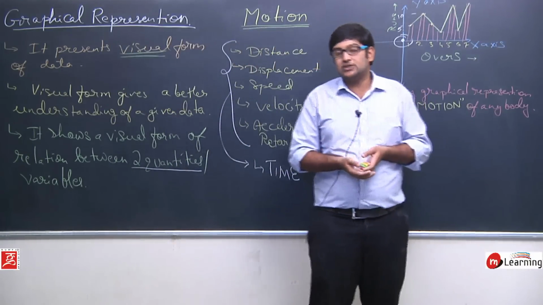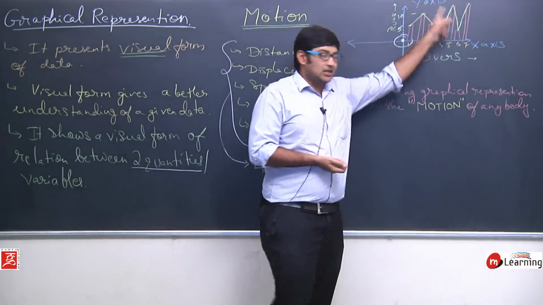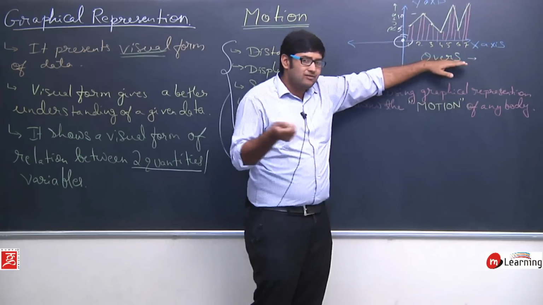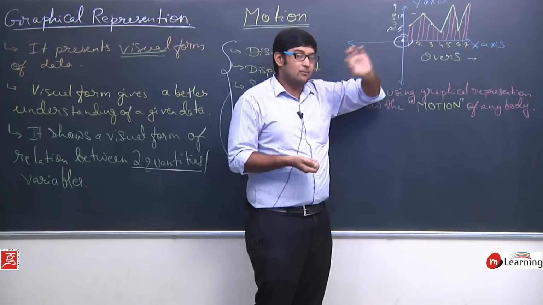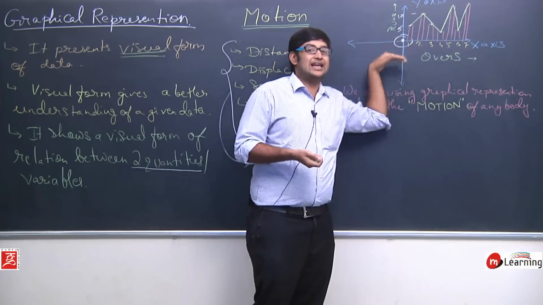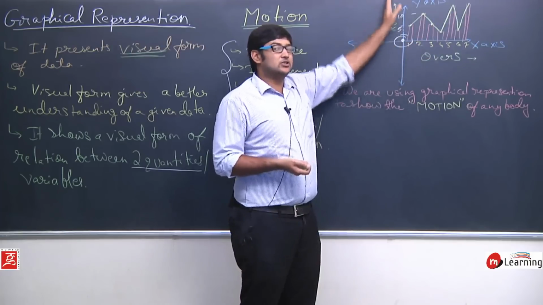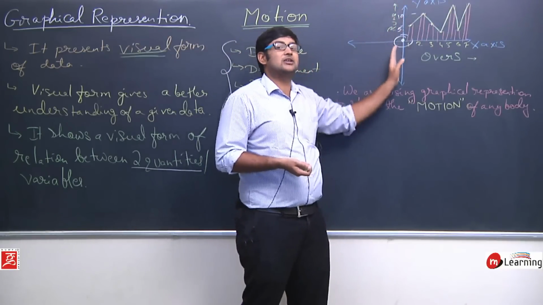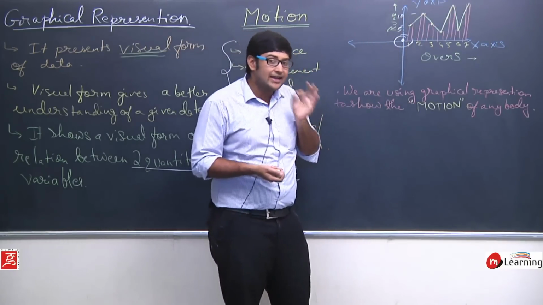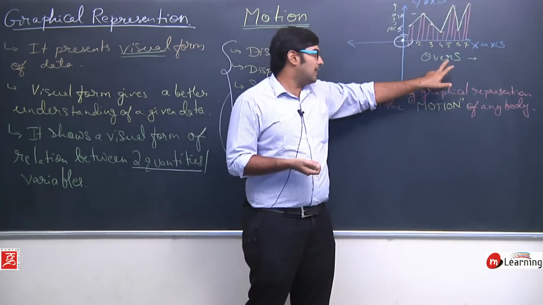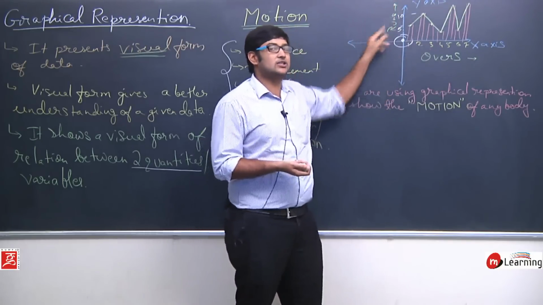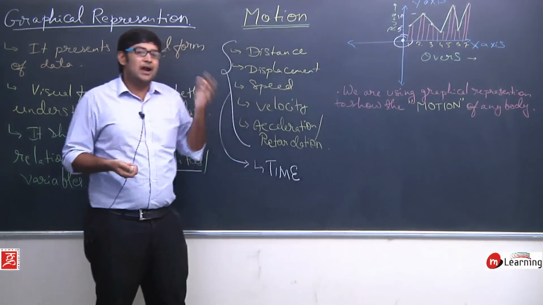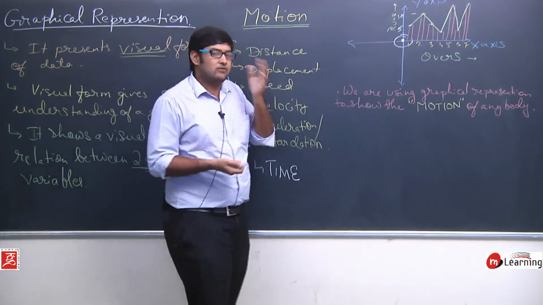The basic rule for the graph is this: as you can see, these are the 2 quantities. Now, in cricket you will always see that the number of overs is represented on the horizontal axis, while the number of runs scored or the number of wickets taken is generally marked on the vertical axis. So why is it so? Why can't I mark overs on the vertical axis and runs on the horizontal axis? It is possible, but we will not follow that convention.